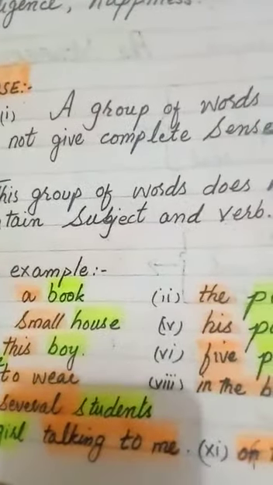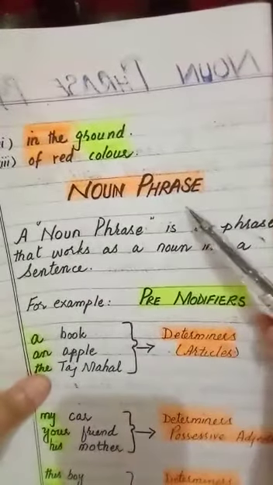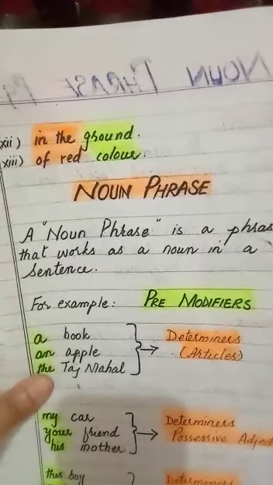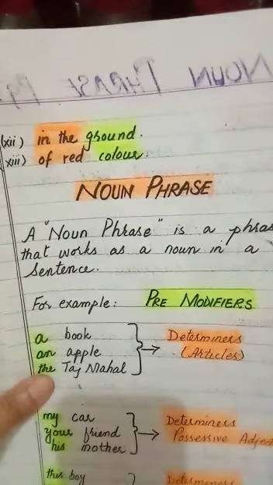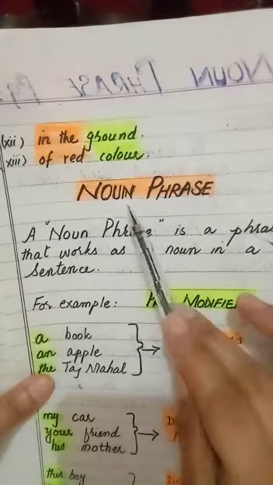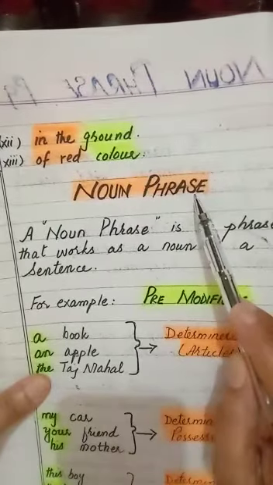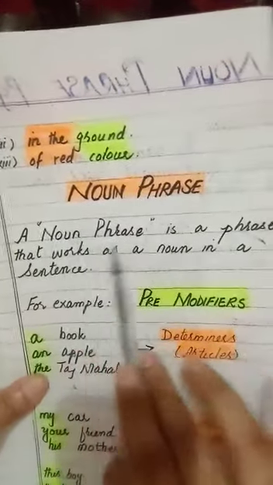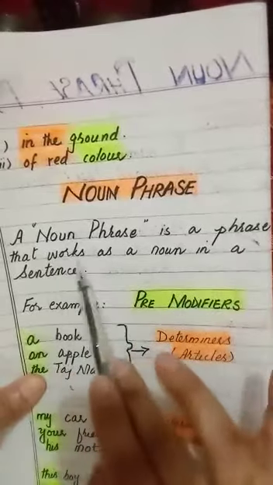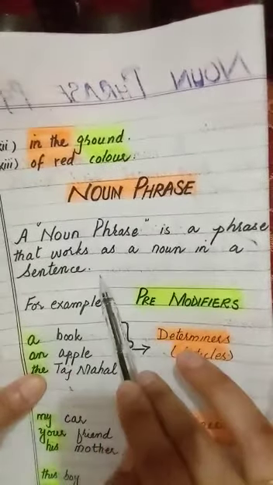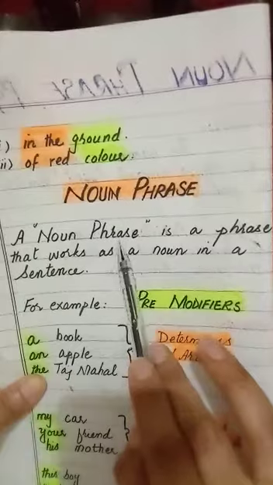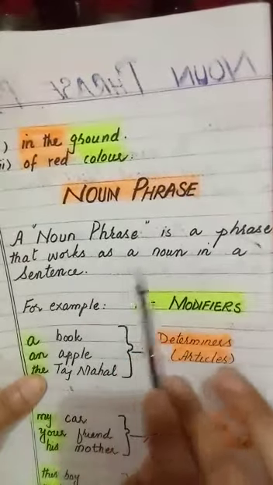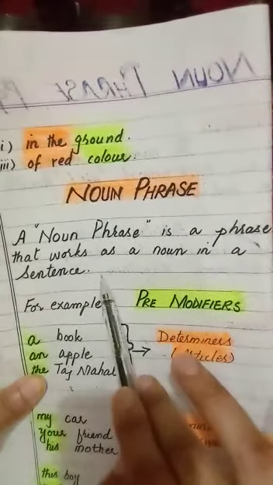Okay. Now, let me take you towards the definition of noun phrase. Noun is a naming word. Phrase is a group of words without meaning and subject and verb. Here now the topic is noun phrase. A noun phrase is a phrase that works as a noun in a sentence. Noun phrase is a phrase that works as a noun in a sentence.